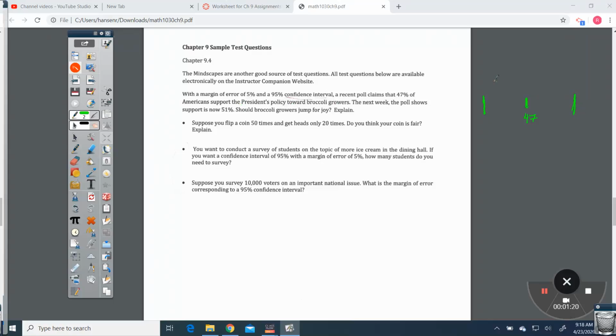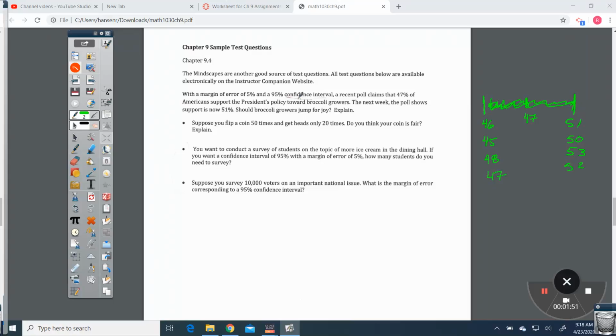Okay, so what that confidence interval means is that I have two numbers, a top and a bottom. So the bottom could be 46 and the top could be 51, or the bottom could be 45 and the top would be 50. This is my error, okay? Or the bottom could be 48 and the top could be 53, or I think you get the idea here. But then I have all these numbers in between, okay?